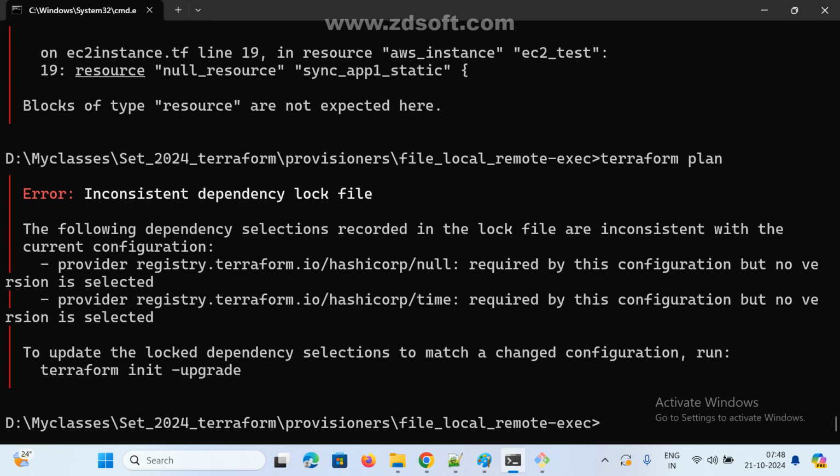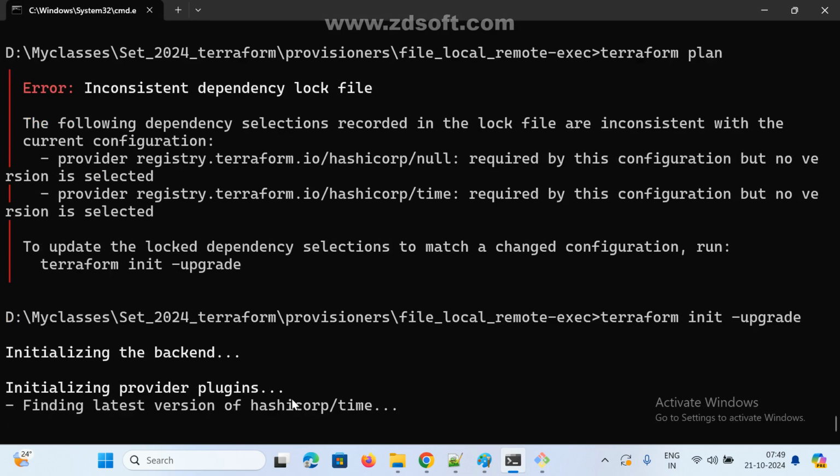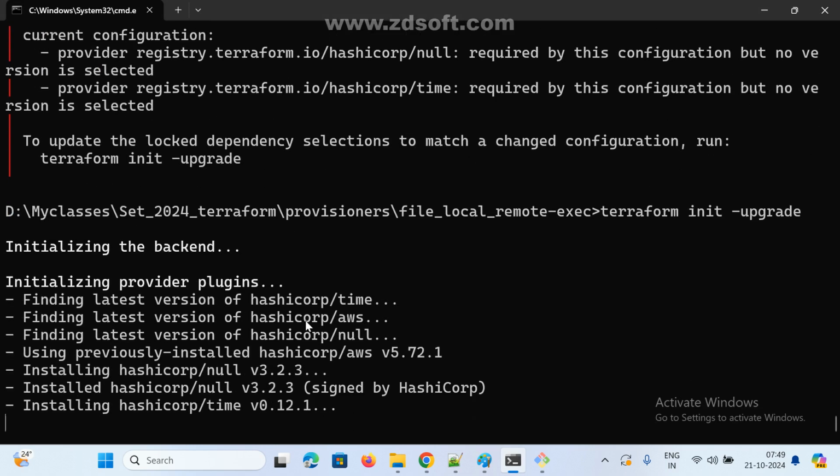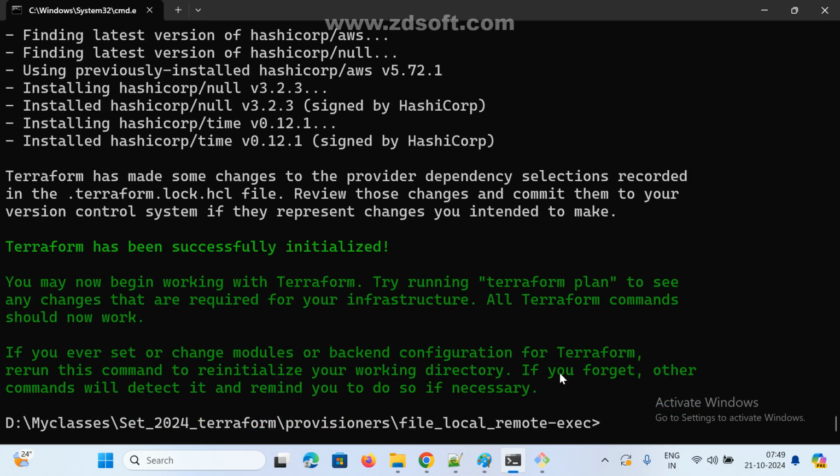Now see here, inconsistent dependency lock file. The following dependency selection: we added null resource. It is asking to update the locked dependency selection to match changes. Now that I added the null resource, the related plugin is missing. So we need to use terraform init upgrade. We need to execute this command. It is finding the latest version of the HashiCorp provider. Now done. Now terraform plan.